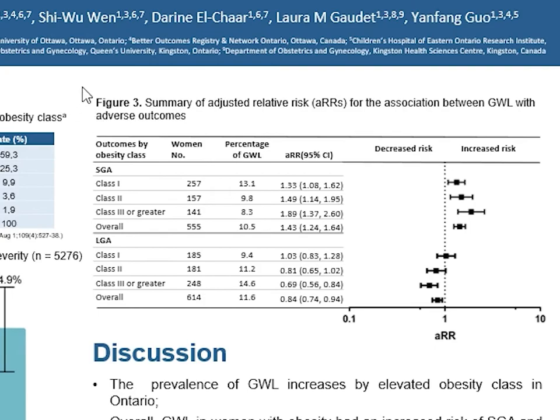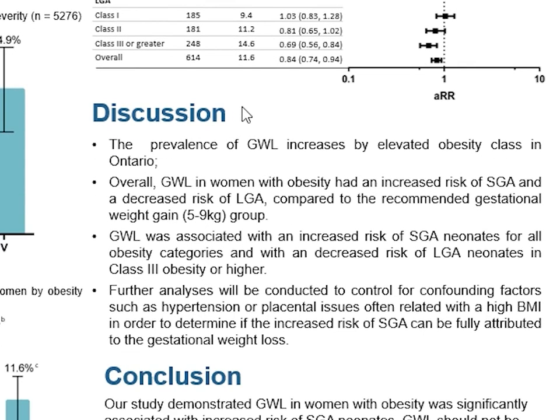Now, let me bring you to the most important figure of the poster. So here, this actually summarizes the adjusted relative risk for the association between gestational weight loss with adverse outcomes. As you can see here, there's an increased risk for all classes of obesity in terms of getting a small for gestational age neonate, whereas there's a decreased risk of getting a large for gestational age neonate for classes 3 or greater, as well as overall.